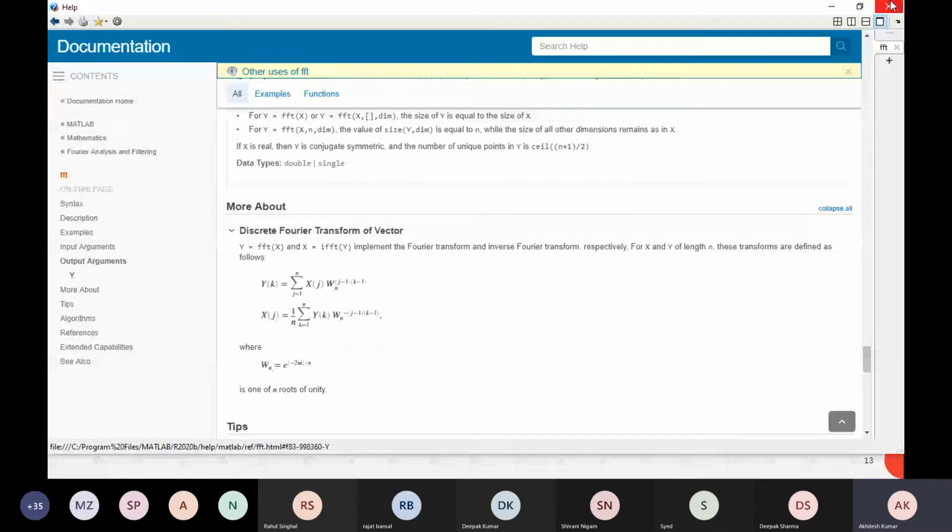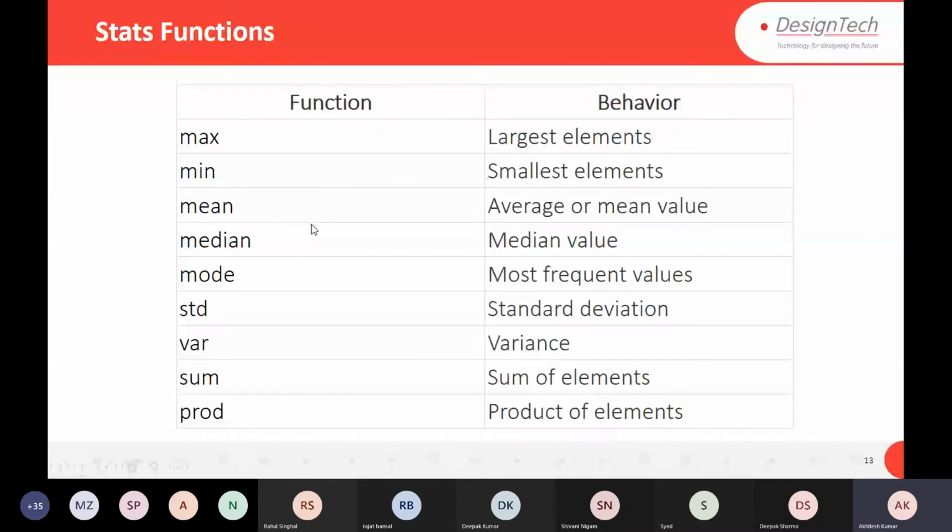Okay, I am going to switch here. So we are going to import data in MATLAB, and we are going to apply all these functions like maximum, minimum value, mean value, median, mode, standard deviation, variation, sum, products, how to do all this.